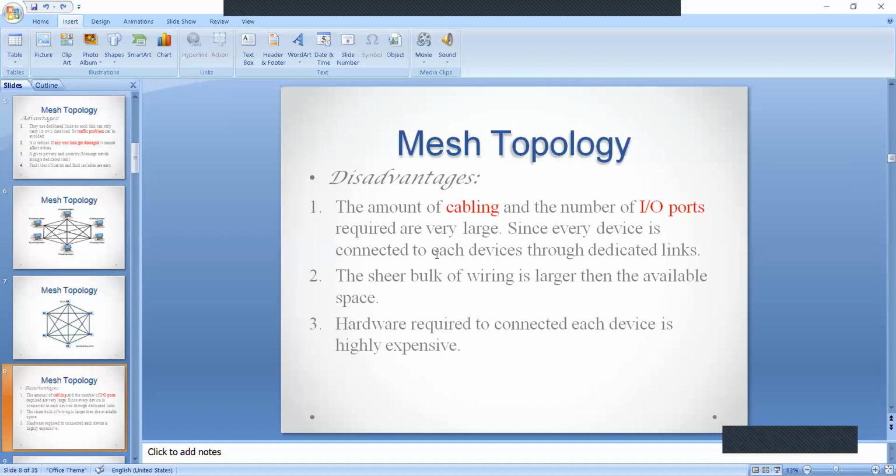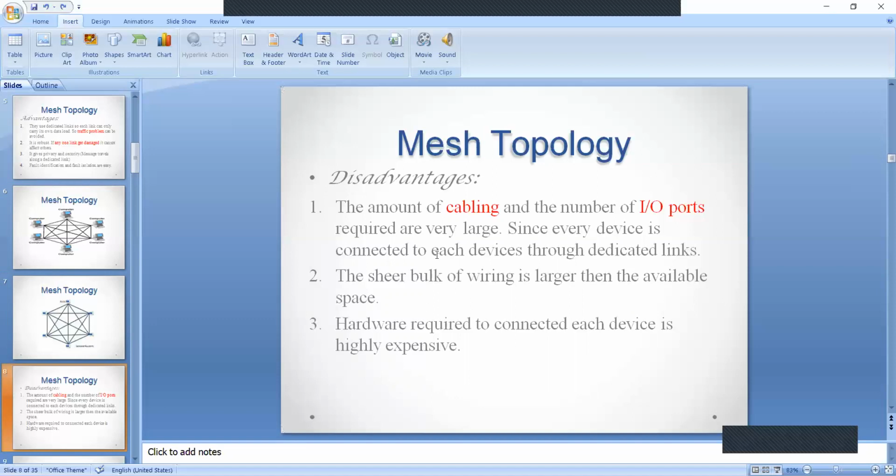The main disadvantage of this mesh topology is cabling: a large amount of cable is required. This mesh topology is only used in small networks.